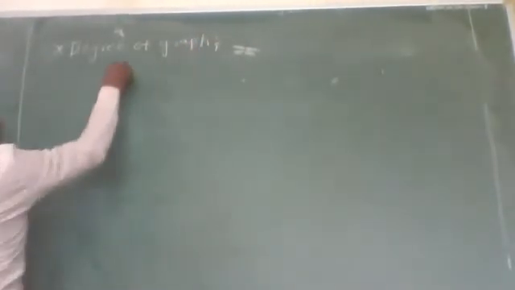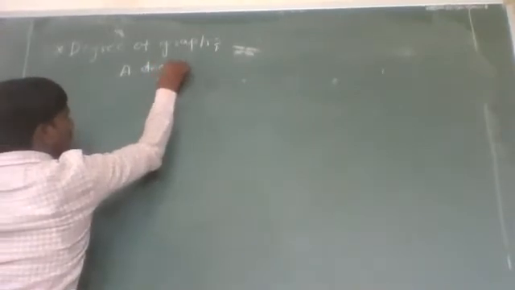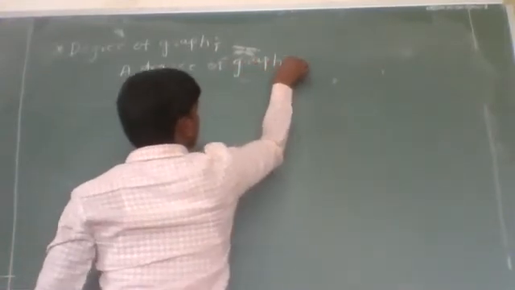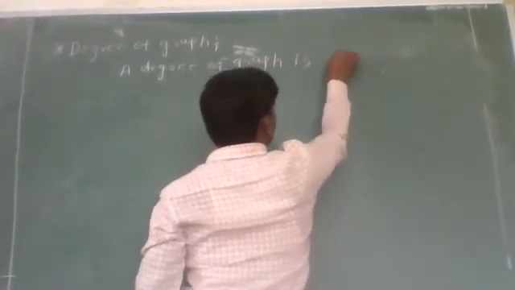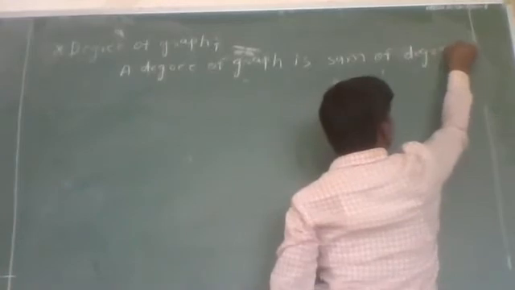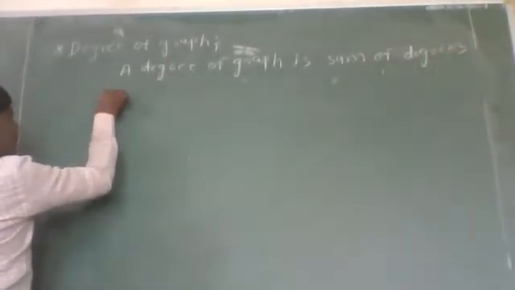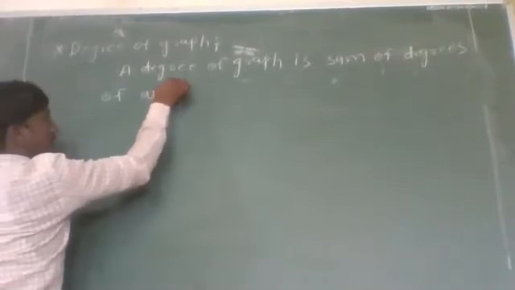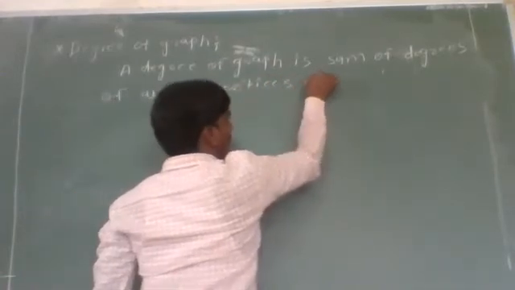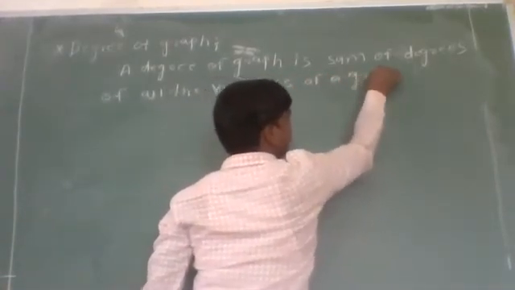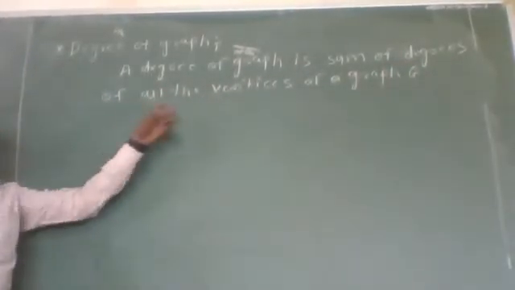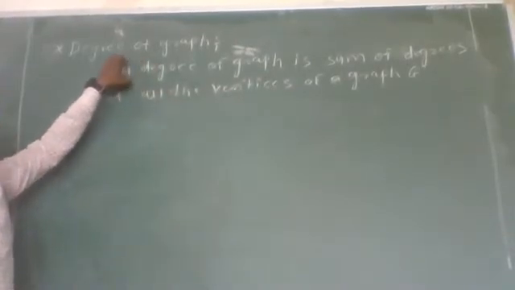The degree of a graph G is the sum of degrees of all the vertices of a graph G. If we take the sum of degrees of all the vertices of a graph G, then which is nothing but the total degree of a graph G.